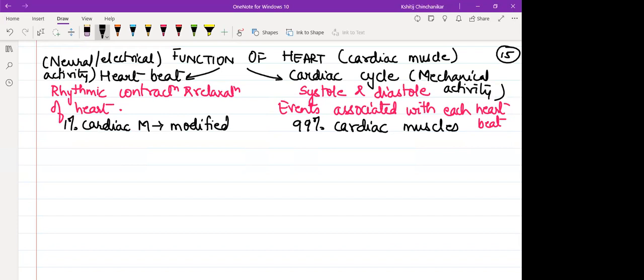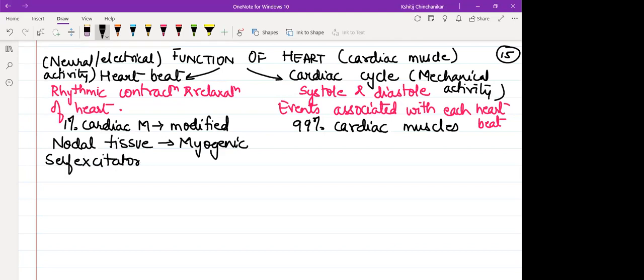It is modified to behave as neural tissue, and we refer to that part of the heart as the nodal tissue, which has made our heart myogenic in nature. Myogenic means it is self-excitatory. It is autorhythmic. It will beat continuously with a speed.